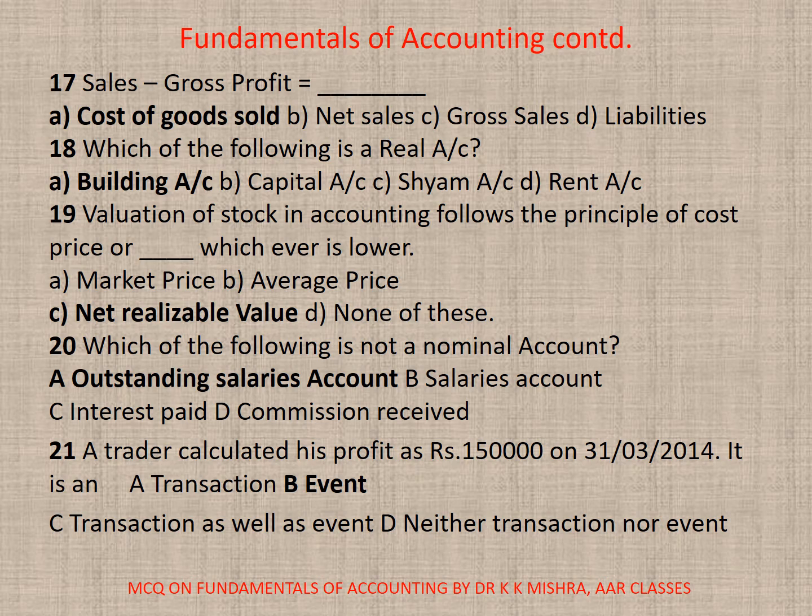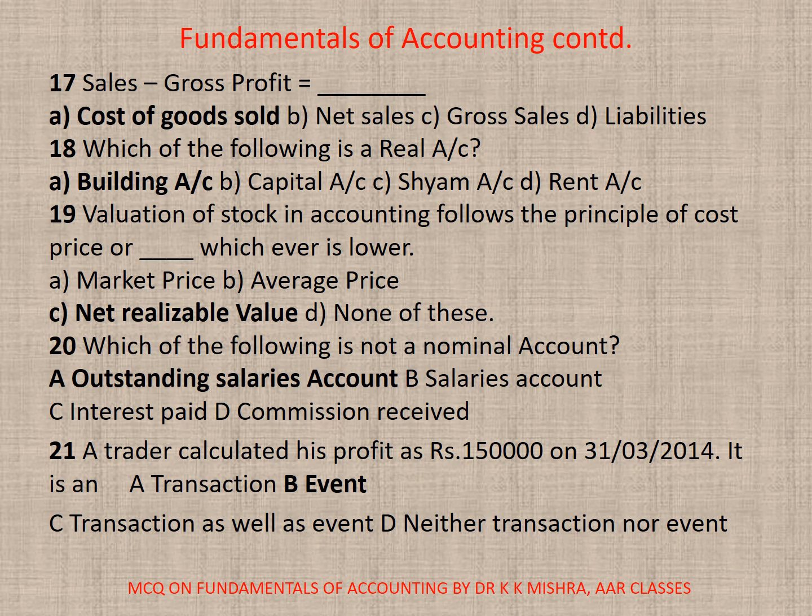18. Which of the following is a real account? A. Building account. B. Capital. C. Sham account. D. Rent. The correct option is A. Building account. 19. Valuation of stock in accounting follows the principle of cost price or dash whichever is lower. A. Market price. B. Average price. C. Net realizable value. Or D. None. The correct option is C. Net realizable value. 20. Which of the following is not a nominal account? So the correct option is A. Outstanding salaries account.